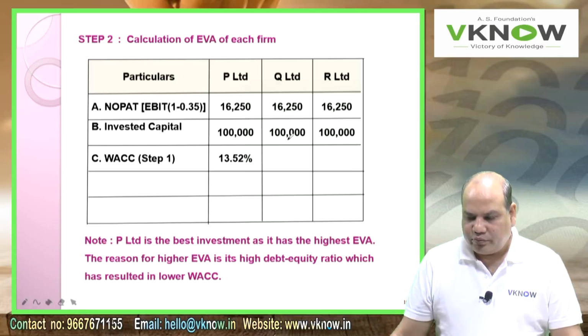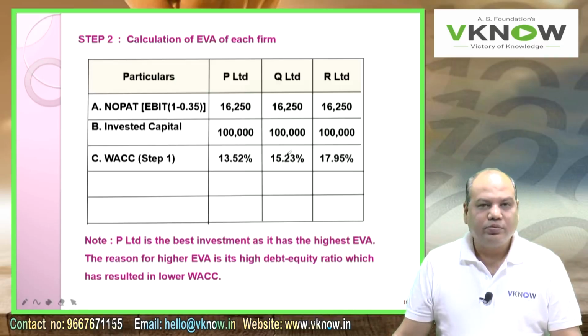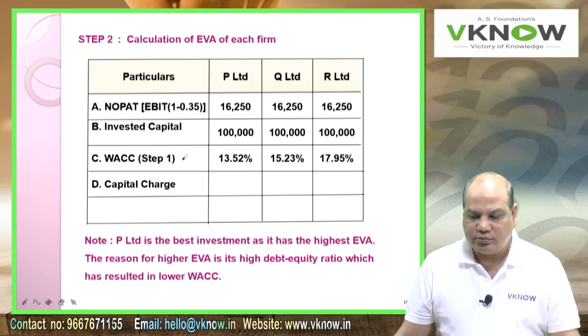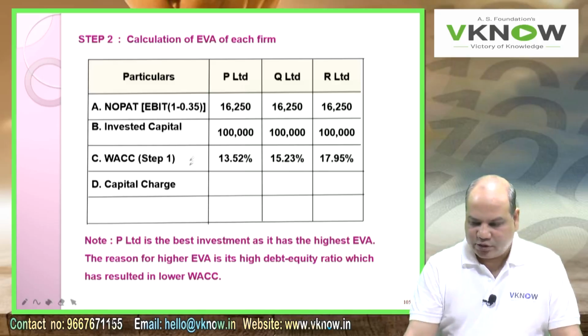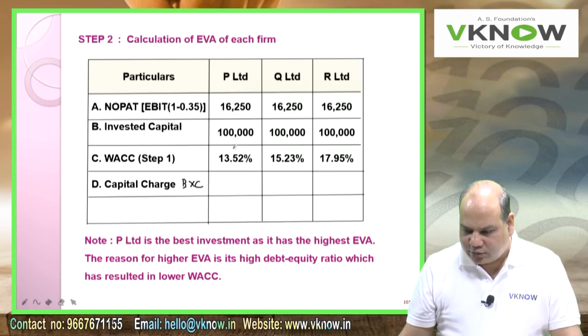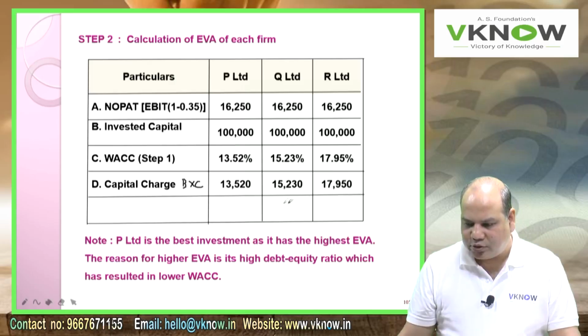13.52%, 15.23%, 17.95%. Point number D, capital charge, B into C. Write down capital charge, B into C. Multiply without calculator. I will tell you 13520, 15230, 17950, and then last point E, EVA, A minus D.